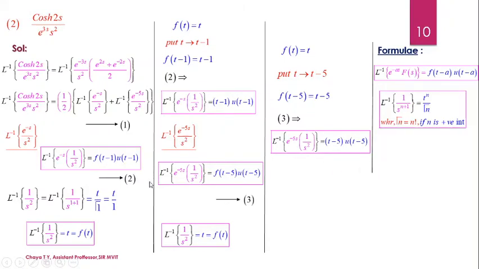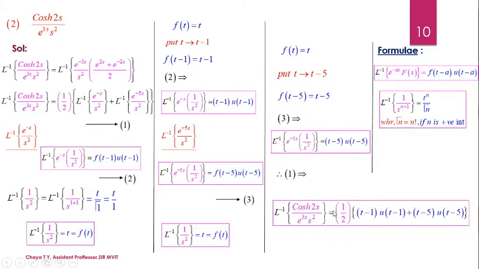Now, substitute these two obtained expressions into the RHS of equation 1. Therefore, the Laplace inverse of the given function, cos hyperbolic of 2s divided by e power 3s into s squared, is 1 by 2 into the first term, which we have obtained as t minus 1 into u of t minus 1, plus the second term, which is t minus 5 into u of t minus 5.